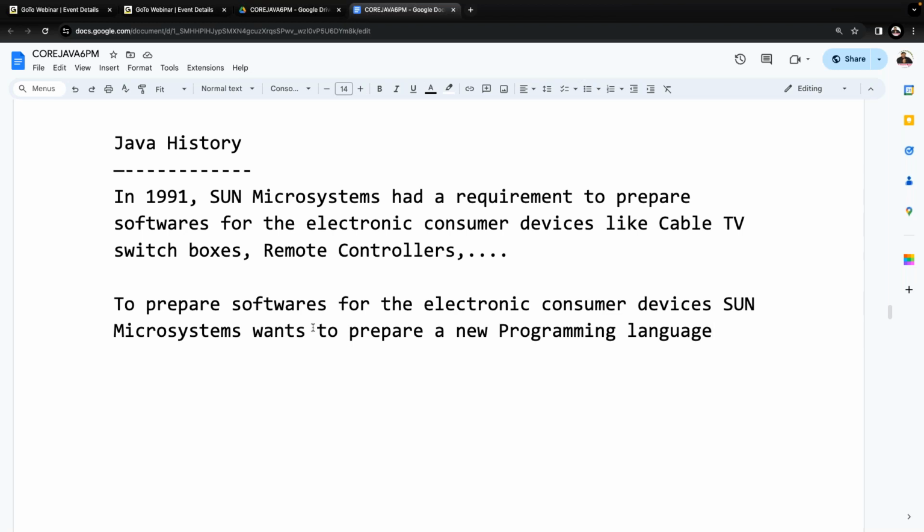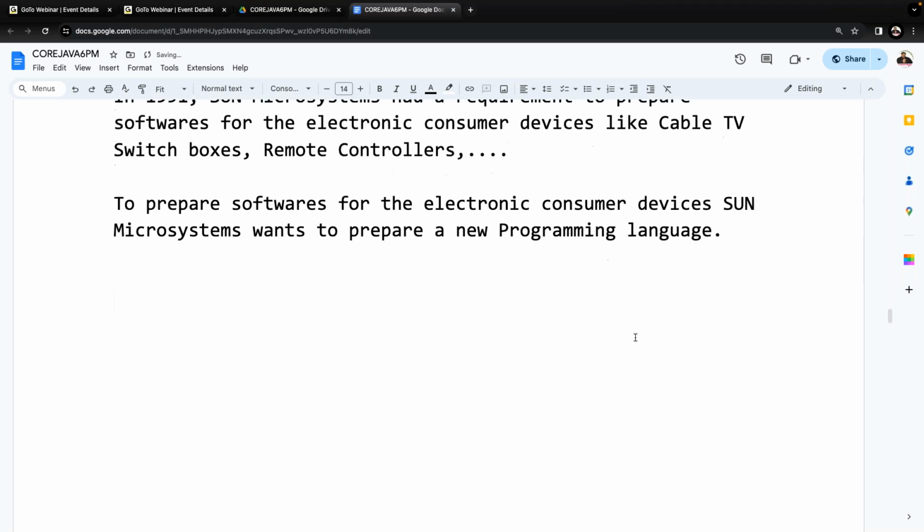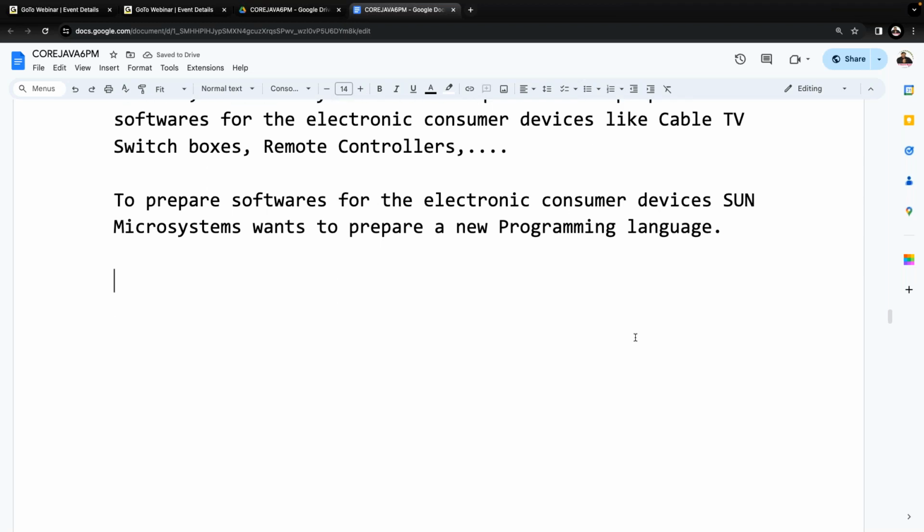What are these electronic devices actually? Cable TV switch boxes, and the next one, remote controllers. So for such electronic devices, they wanted to prepare some software. To prepare that software, they wanted to prepare completely a new programming language. Got it? What I'm telling you now. Fine. This is the main reason for preparing this new programming language. Then what setup did they provide to prepare it?